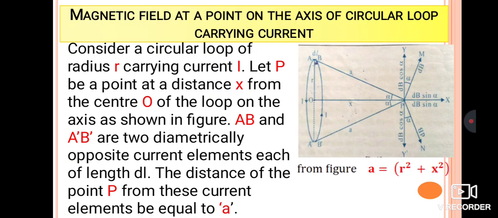Now from the figure we can write, applying the Pythagoras theorem, the right angle triangle we got here, with the angle at AB being 90 degrees.